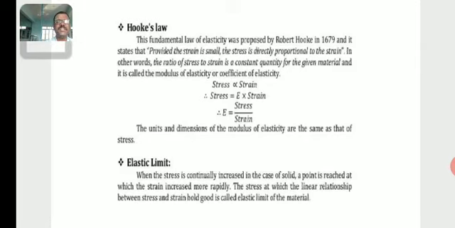It is the point up to which the material obeys Hooke's law. Beyond that elastic limit, there is no linear relationship between stress and strain.